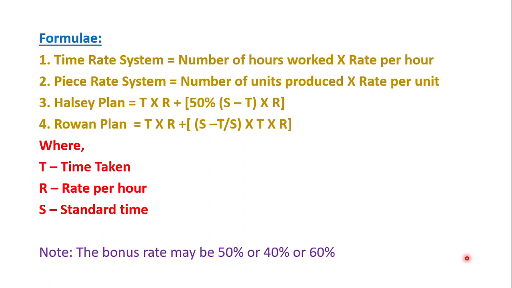The formula for that is T into R plus S minus T divided by S into T into R, where T stands for time taken, R stands for rate per hour, and S stands for standard time. The bonus rate, that is 50%, may vary.